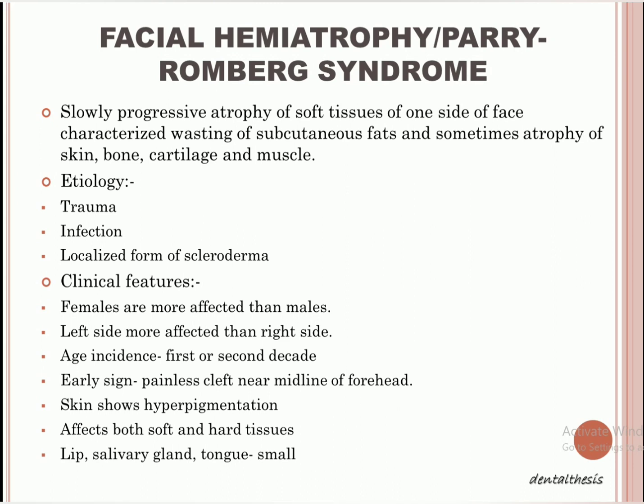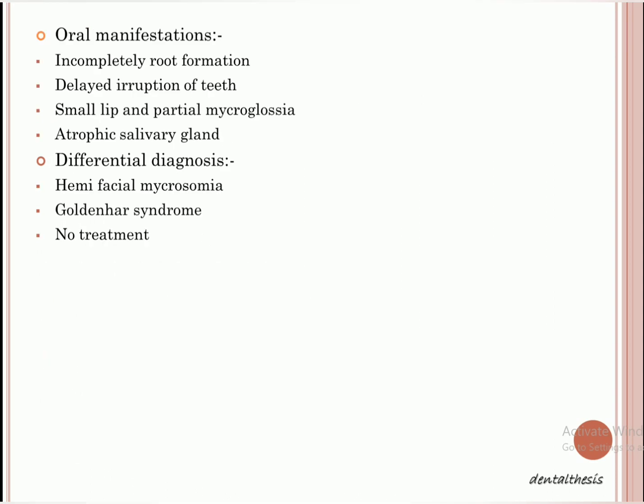Hemiatrophy is all about underdevelopment, right? So the lips, salivary glands, tongue, all the things of the oral cavity will be somewhat smaller than normal. Okay, now we come to the oral manifestations.